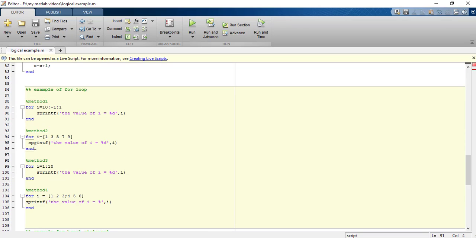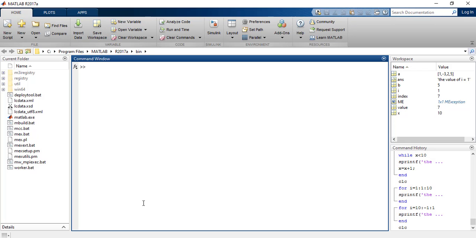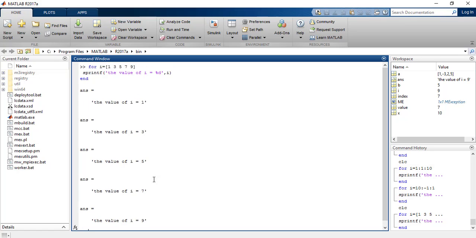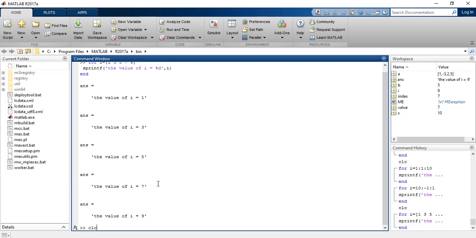Another method for the for loop is this one, in which I will hold these values, right? The first time the value of I will be 1, second time the value of I will be 3, the third time the value of I will be 5, and likewise. So this is another way of writing the for loop, and you can see the values of I will be 1, 3, 5, 7, and 9. So this is another way of using the for loop.